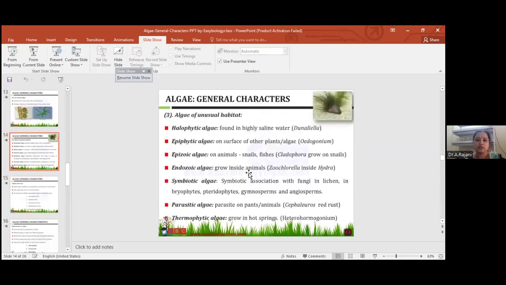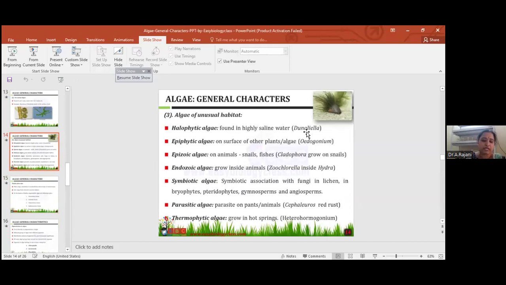Coming to the next one, halophytes. What is a halophyte? Algae growing in saline water are the halophytes. The example here is Dunaliella. Stephanoptera and Chlamydomonas are also important; both are examples of halophytic algae.